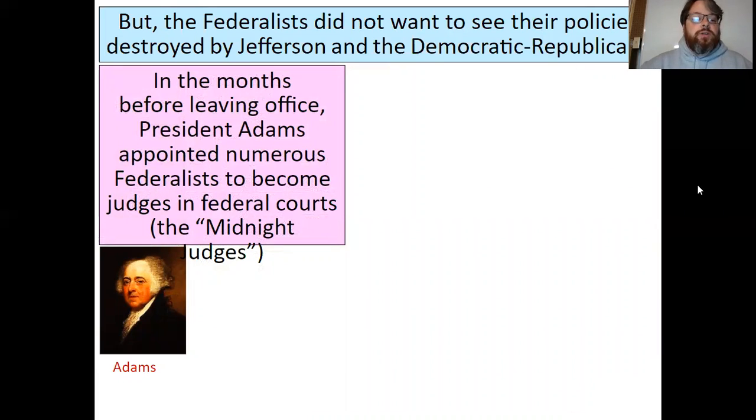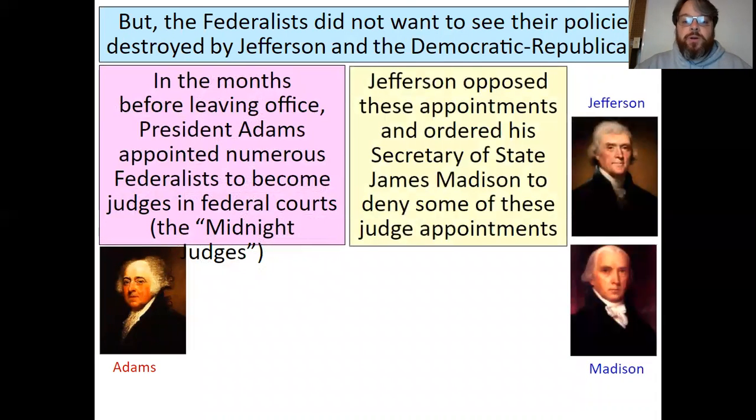In the months before leaving office, President Adams appointed numerous Federalists to become judges in federal courts. This was known as the Midnight Judges, because he did it right at the end of his term in office when he was about to not become president anymore. Jefferson opposed these appointments, so when he became president, he ordered his Secretary of State, James Madison, to deny some of these judge appointments. So they were appointed the judges, and then President Jefferson said, no, we're not going to let you do that.